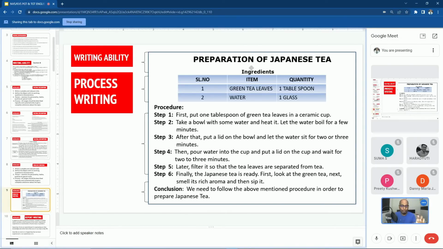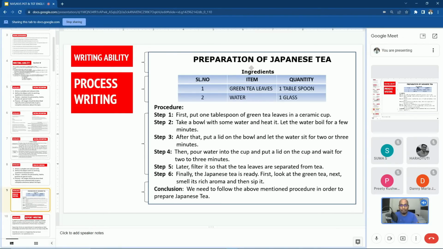Then you will obviously say yes, but they will give you 4 options. While preparing a Japanese tea, which one of the following is not required? First option, green tea leaves. Second option, water. Third option, glass. Fourth option, serving tray. Now which option is not required in preparing Japanese tea, Preeti? Preeti, are you there? Japanese tea. Serving tray is not required.